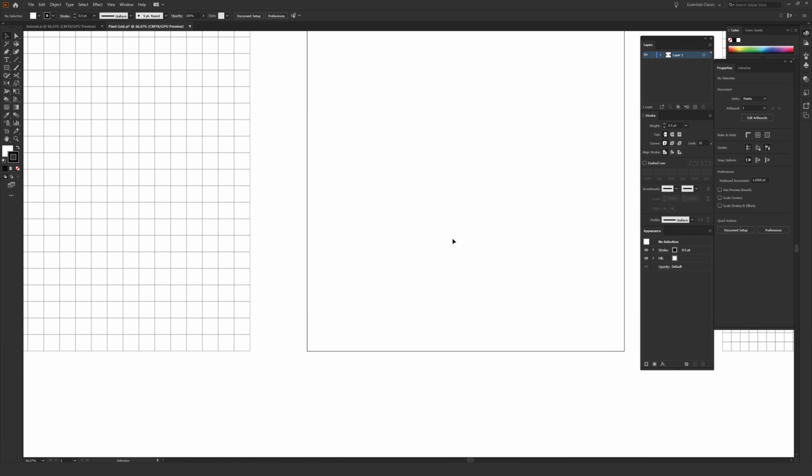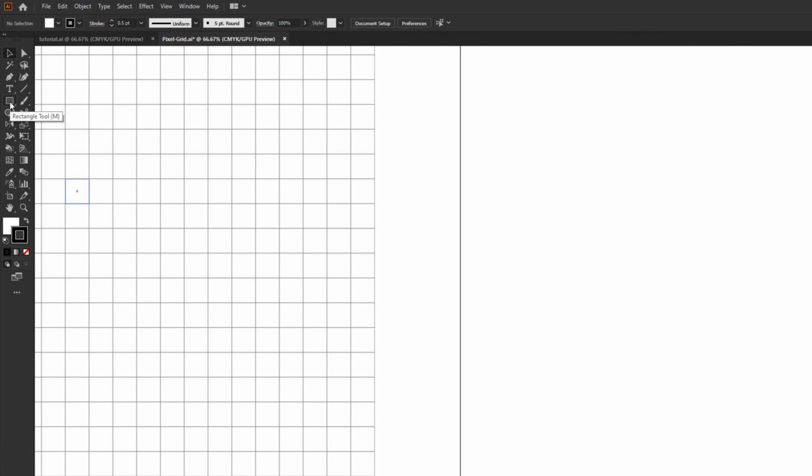So the first thing that you're going to want to do is to go over to your toolbar and then go to the rectangle tool, which should be directly below the type tool, which looks like a T. So just click that to select the rectangle tool. If you see a different shape there, just click and hold on that shape and then select the rectangle tool. Alternatively, you can hit M on your keyboard, which will select the rectangle tool as well. And then you want to change your fill color to white and your stroke color to black. At least that's what I've found to be most helpful. And also hitting D on your keyboard should do that automatically.